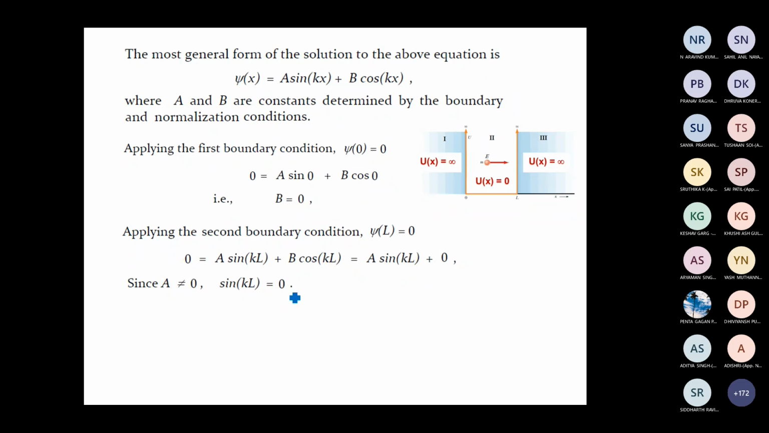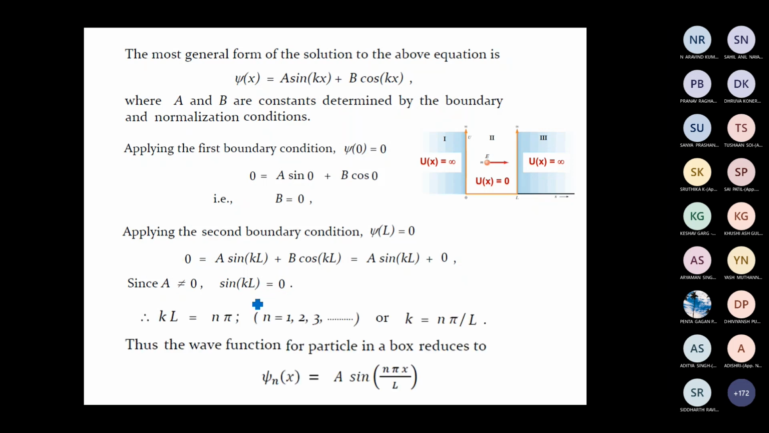How can sin kL be equal to 0? Equal to n pi. Yes, sir, kL is equal to n pi. So sin kL equals 0 can be satisfied only if kL is an integral multiple of pi. So we write kL equal to n times pi, where n is an integer. n can take values 1, 2, 3, etc.